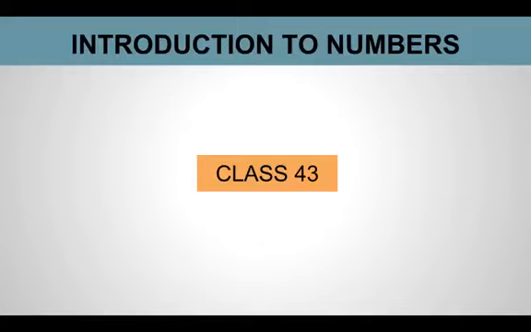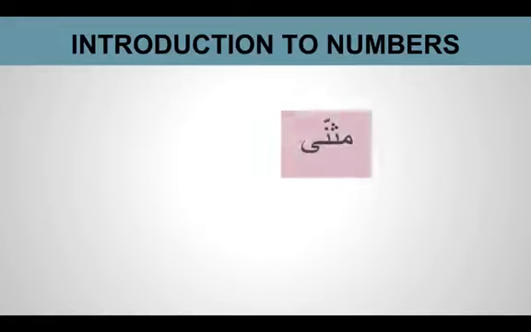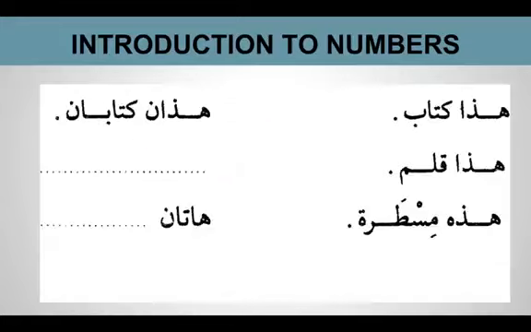Alhamdulillah, in our previous session we did duals, how to use dual nouns, and we learned about the interrogative article, or you can say come, about how many and what noun comes after it. So we're just going to have a quick revision about muthanna, the duals, and what we learned about come. So just look at these sentences. You say hada kitabun. So how do you say for duals? You say hadani kitabani. So you got hada qalamun, we hadani qalamani.